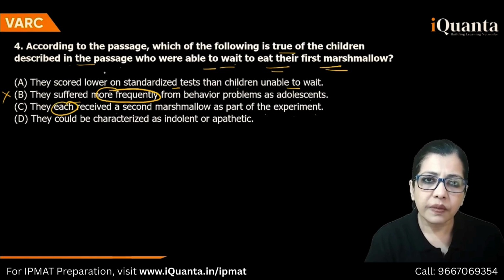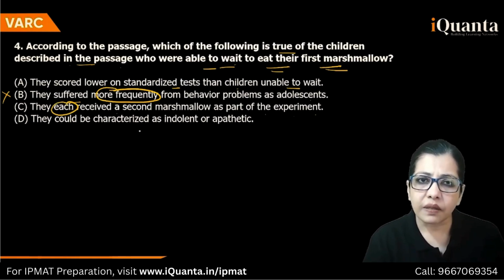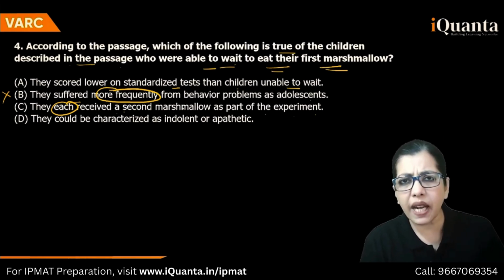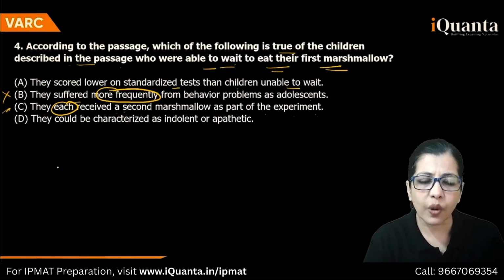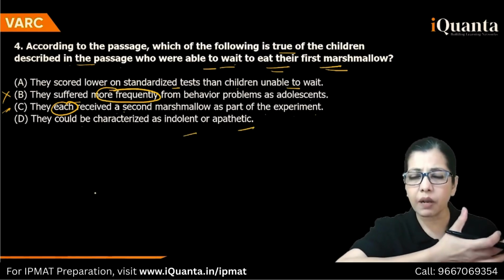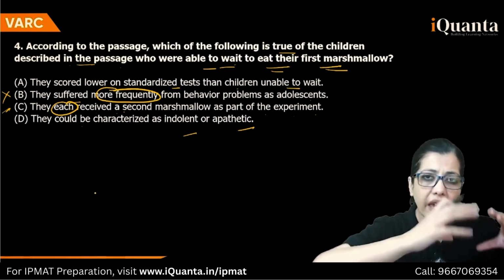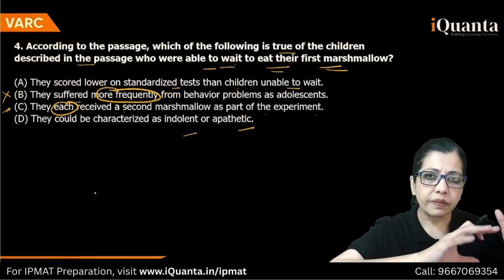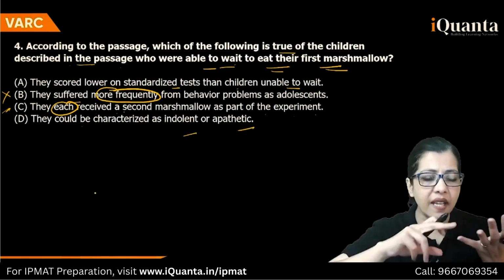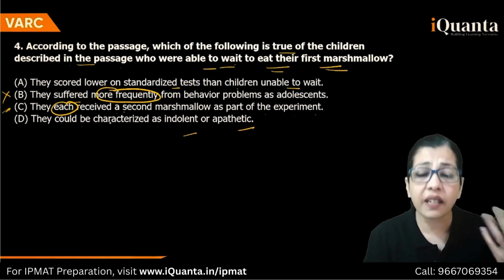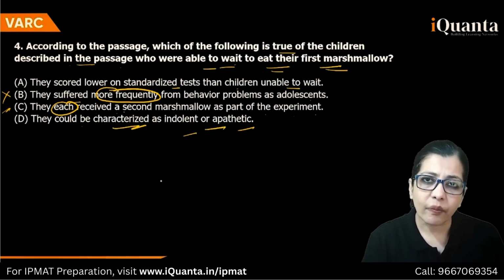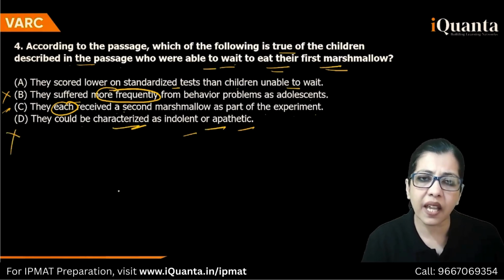Right? They each received a second marshmallow as part of the experiment. Each. Which of the following is true of the children? Each received. ये तो वैसे भी मिला ही था, like, you know, each received a second marshmallow, but each, still I'm like going to just hold on to it. They could be characterized as indolent or apathetic. He says in that particular paragraph that if you don't have the patience to wait, later that could manifest itself as indolence or apathy. That doesn't mean that those children necessarily could be characterized as this. So this is eliminated. So it's between A and C.